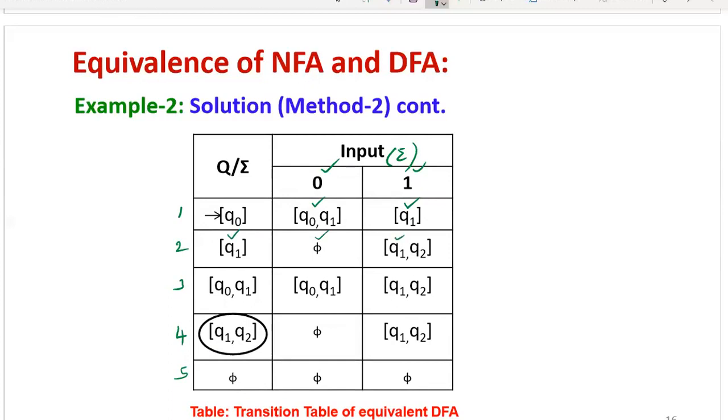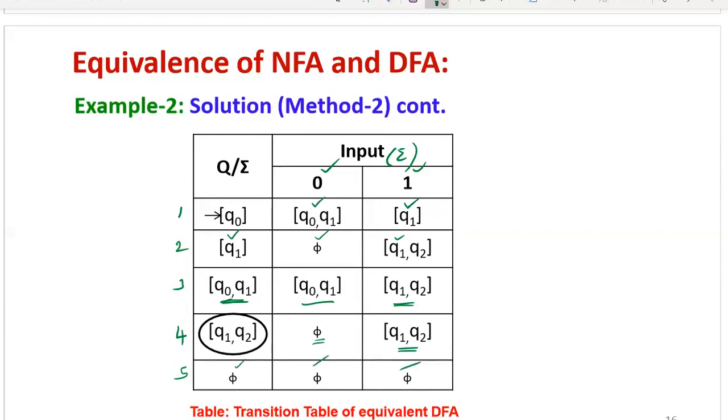Then from state Q0 Q1, you can consider both as a single state. On 0, the next state we obtained is Q0 Q1. Then Q0 Q1 on input 1 gives Q1 Q2. Next, Q1 Q2 on input 0 gives phi. Then Q1 Q2 on input 1, the next state is Q1 Q2. Then from state phi on any input you will get phi only.